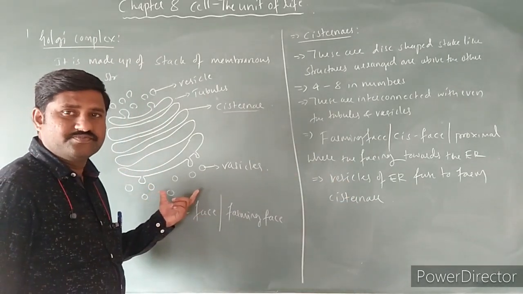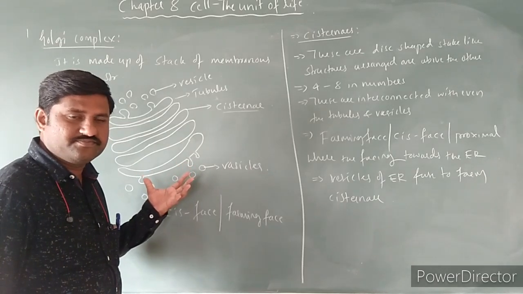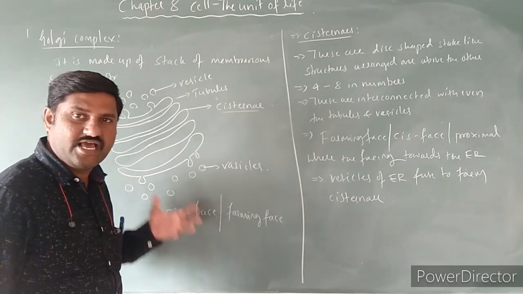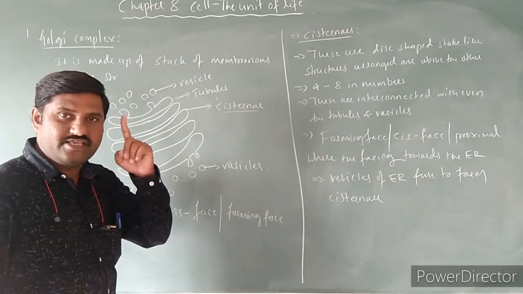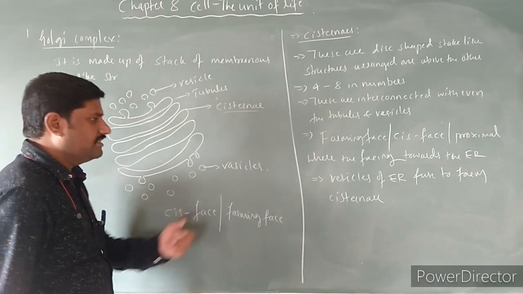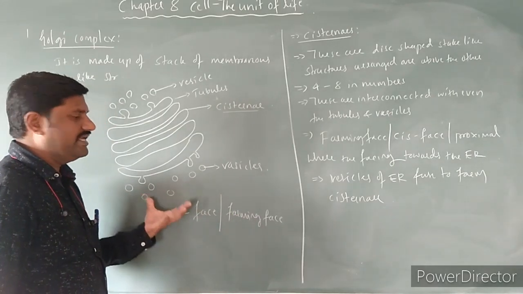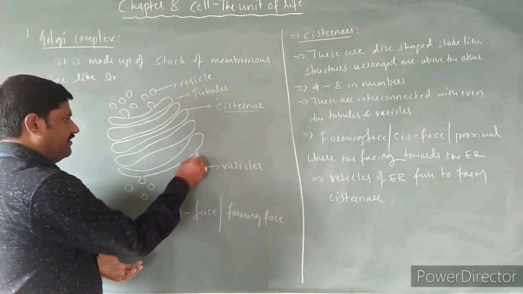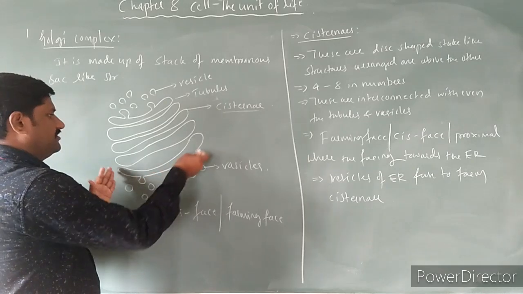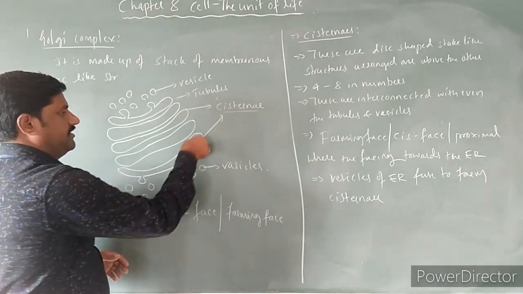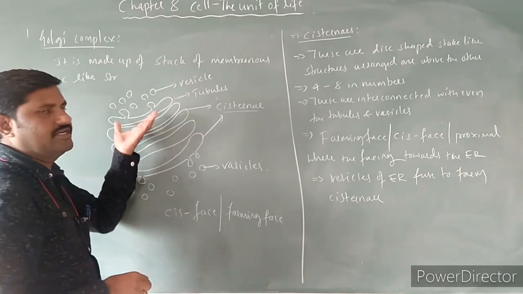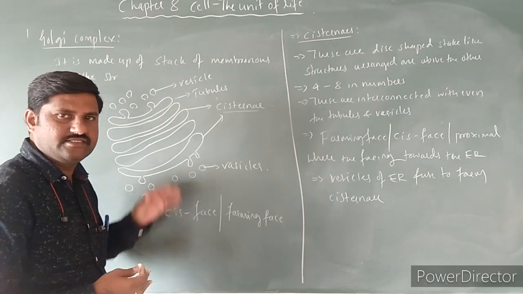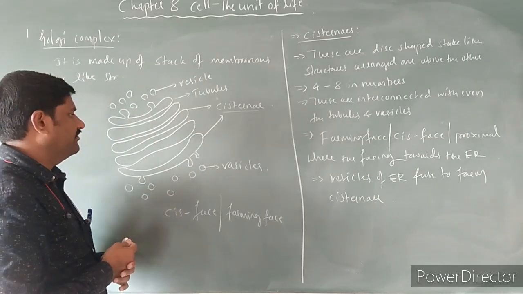So already we know these form the endomembrane system. So that's why these are all interconnected or coordinated in their structure as well as function itself. That is the same thing you must remember over here. So that is cis phase or forming phase, right? So here you are observing these vesicles of endoplasmic reticulum. They fuse themselves forming this kind of cisternae, right? So many cisternae are arranged over here, about 4 to 8 cisternae arranged one above the other over here.